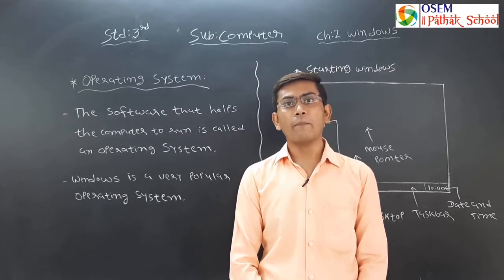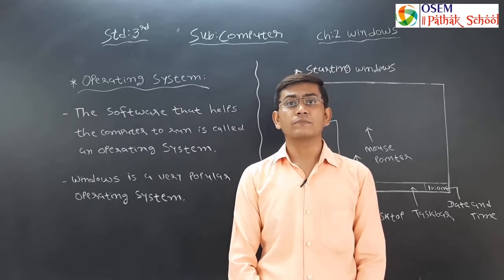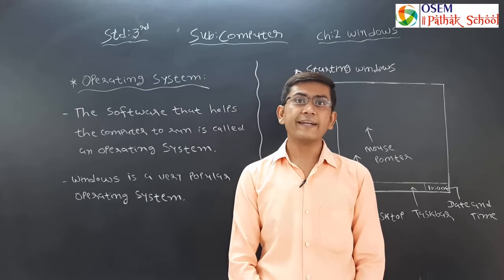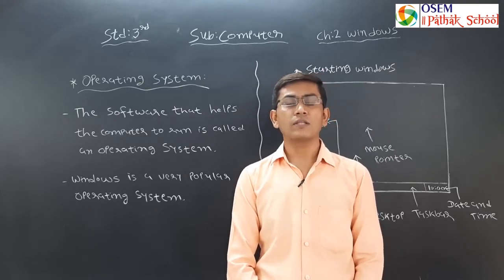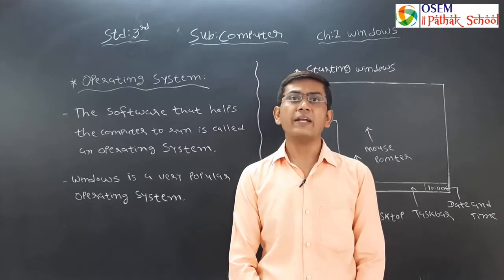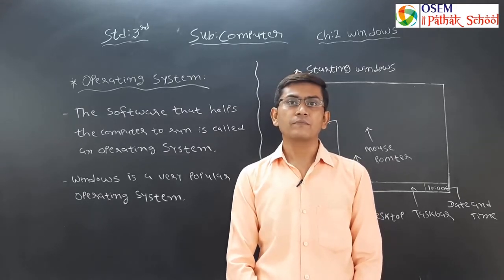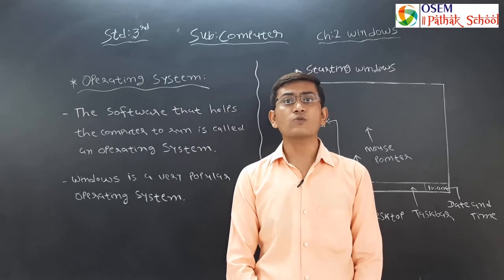But these all parts are of no use without software. So basically a computer is made up of both hardware and software. Hardware means all the parts that you can see and touch, and software means instructions needed by computer to do all work is called software.